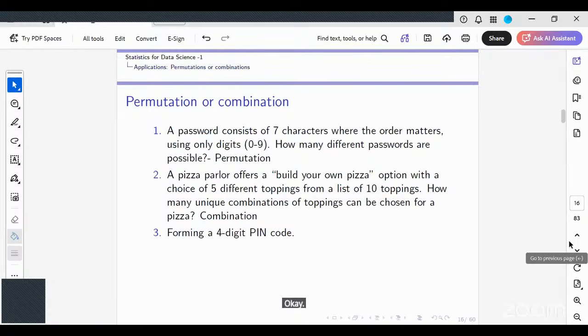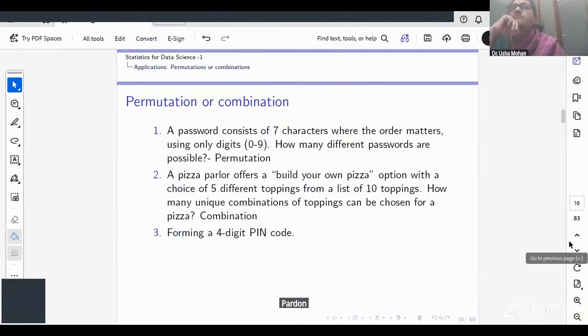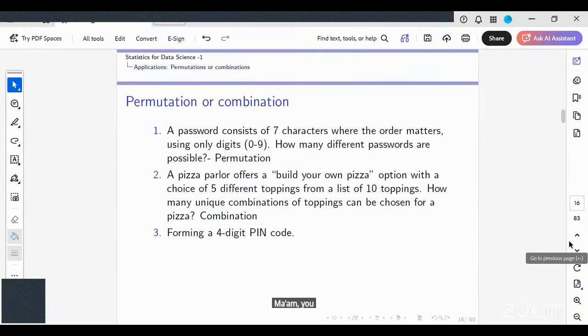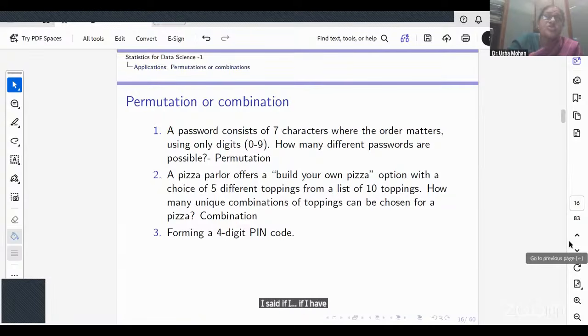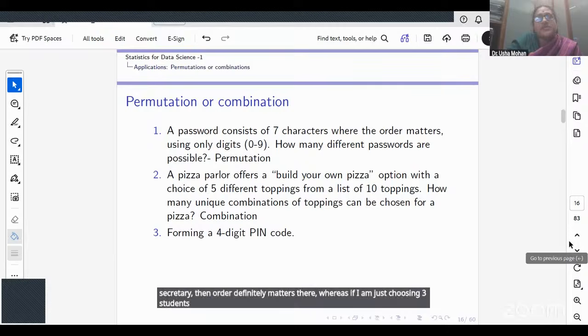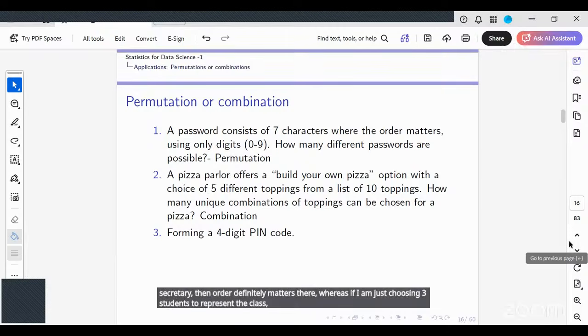Ma'am, for combination and permutation, you applied a condition. For choosing 3 people out of 40, you applied a condition for the vice captain or captain post. So I said if I have to choose a president, vice president, and secretary, then order definitely matters there. Whereas if I am just choosing 3 students to represent the class, order doesn't matter.